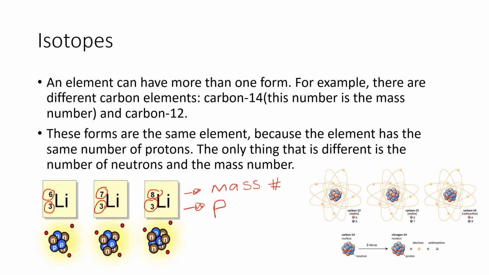So these lithiums all have the same number of protons, and their mass number is different. So if we look at our equation, the mass number is equal to the protons plus the neutrons. Well, if our protons are remaining constant, the only thing that can affect the mass number is the number of neutrons. So the definition of an isotope is an element that has the same number of protons but a different number of neutrons. Thus, the mass number would also be different.